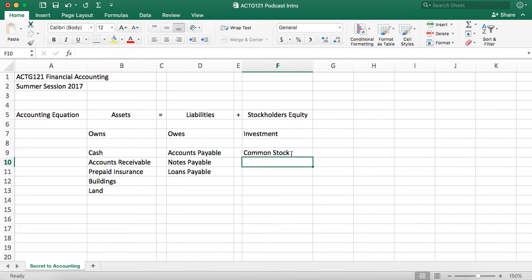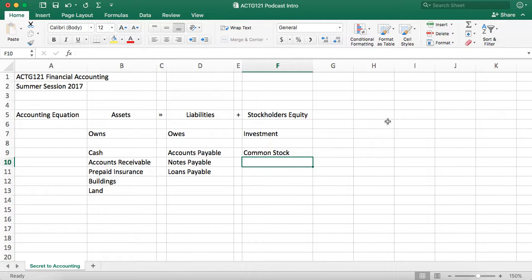So when you, as an individual, purchase stock from a company, you are putting an investment in that company. So the company has to record that because they're giving you stock, you're giving them money. That's an investment. So this is the accounting equation. This is the secret to accounting. Assets equal liabilities plus stockholders' equity.